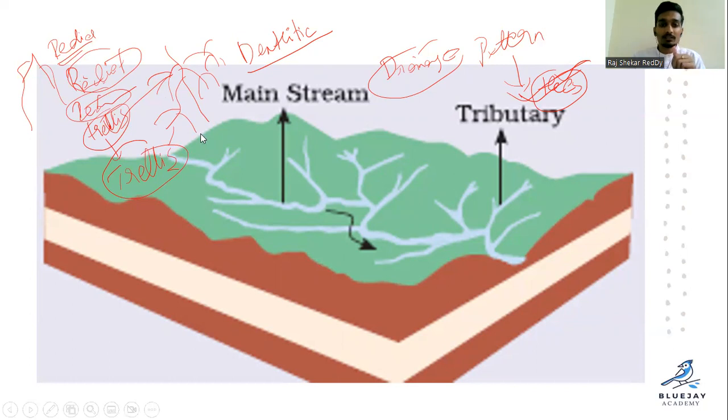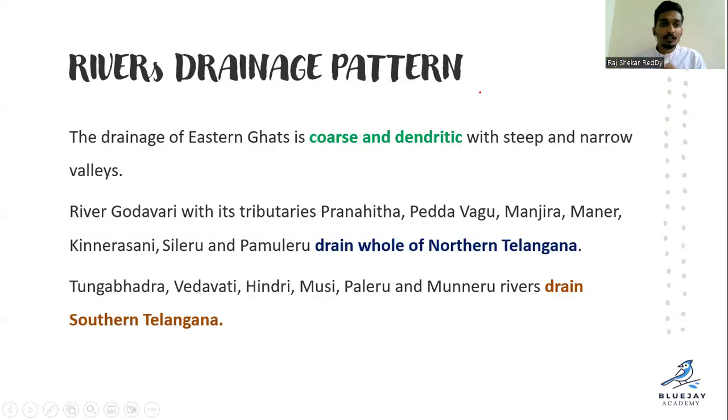So these are the patterns. You can see this is the mainstream, and these tributaries are joining the mainstream, right? So these are the tributaries. We already discussed dendritic, which is nothing but the tree-like structure, it looks like this.